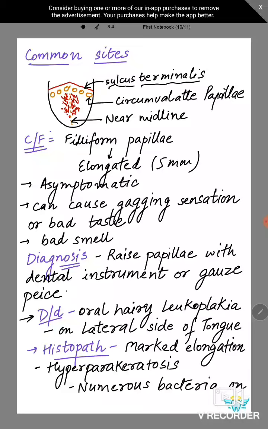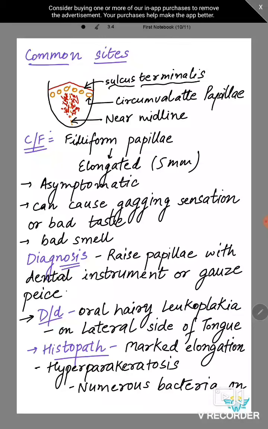And why is it called hairy? It doesn't mean that it has hair, but filiform papillae elongate and they give a hair-like appearance, okay. Now how can we diagnose? We will raise the papillae with some dental instrument or a gauze piece, so we can see the filiform hair-like structure.